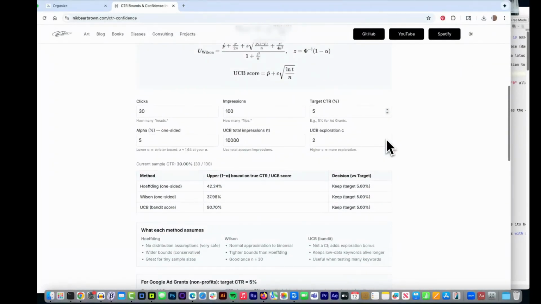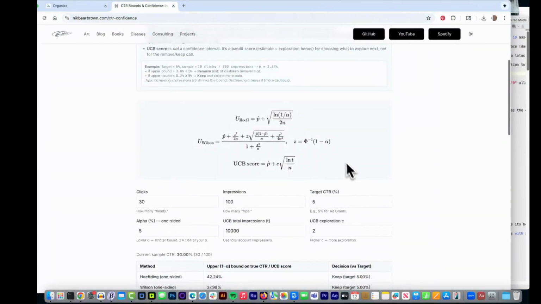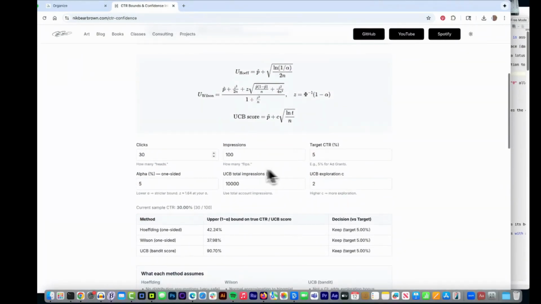So what Google wants is all your keywords should have a 5% click-through rate. But if you've just displayed the term 10 times or even 100 times, how do you know the true click-through rate is 5%? Maybe you got lucky or maybe you got unlucky. Fortunately, math can help us here. So we're going to calculate some confidence intervals and something called the UCB score. I have a little calculator here for you.